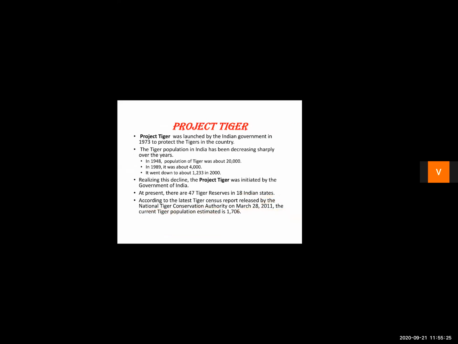Now, Project Tiger. This was an initiative by the Government of India. The Government of India launched a project in which the population of tigers was taken care of. The tigers were protected in this, and that project is known as Project Tiger.